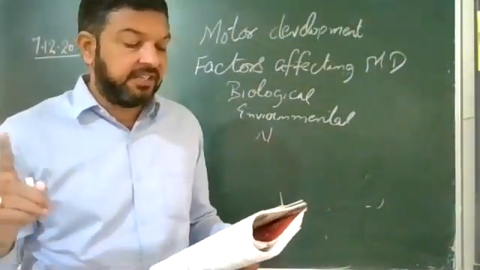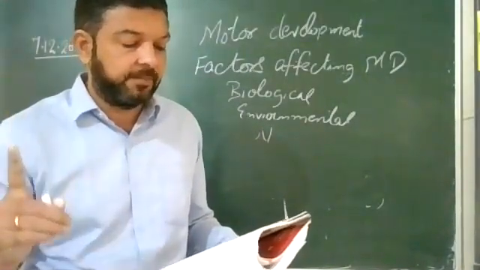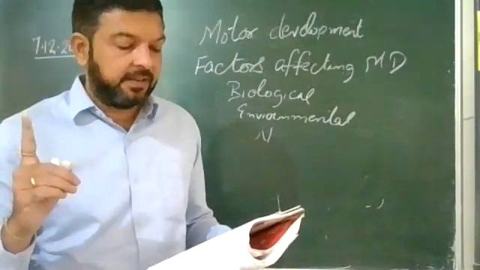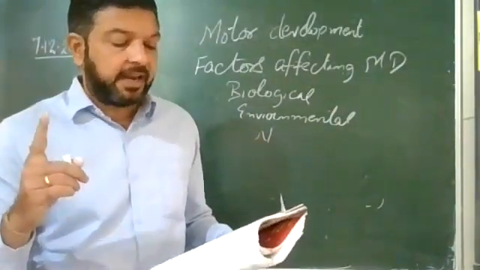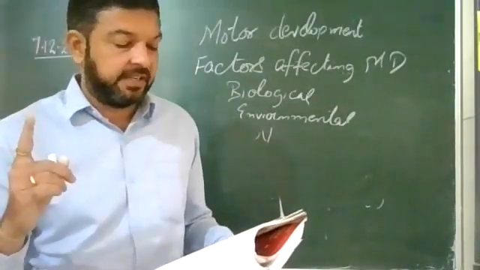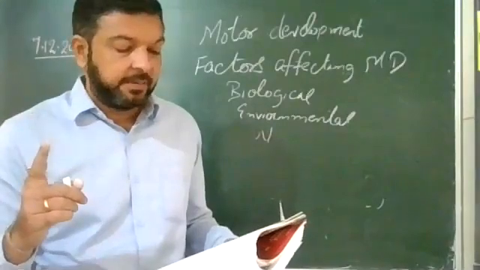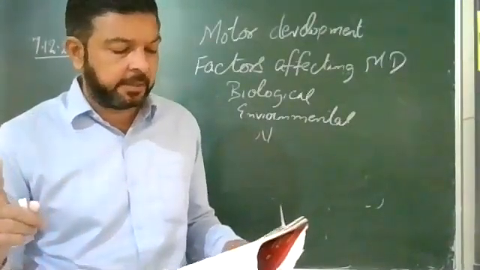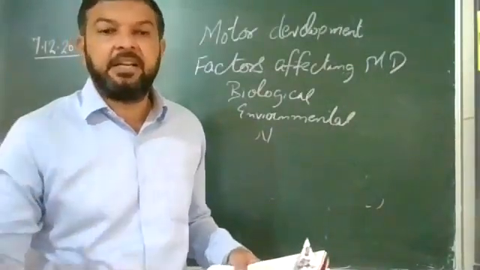Climate, housing, and culture have a strong impact on the development of motor skills. This is just an example: a typical American child can roll over at 3 months, sit at 6 months, and walk at 12 months. But these characteristics cannot be executed by the child of other countries.